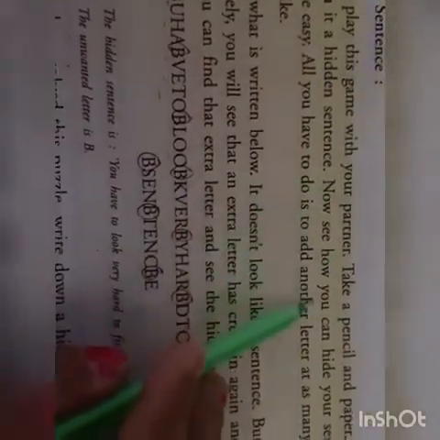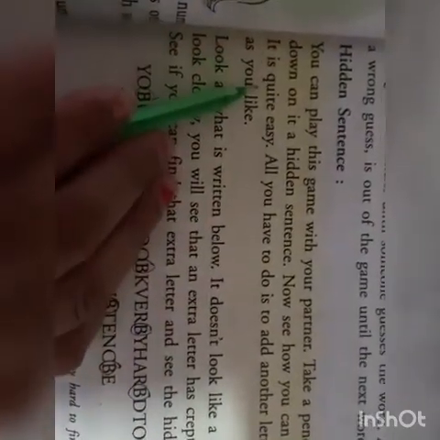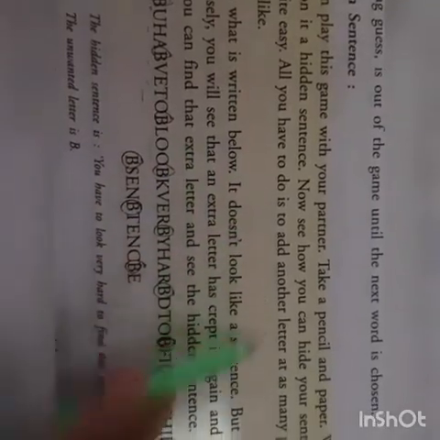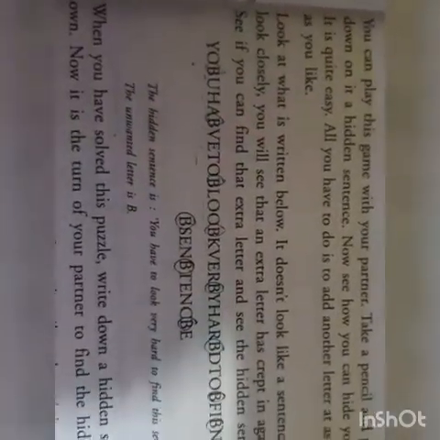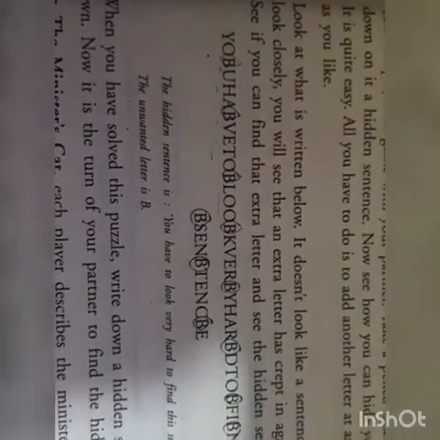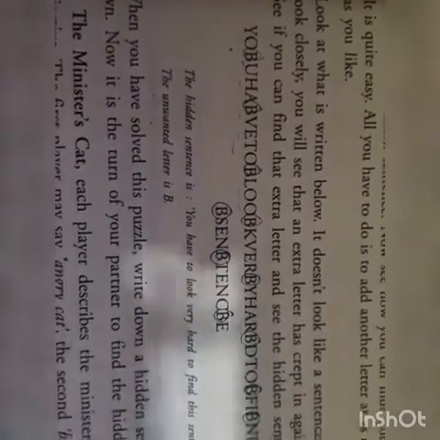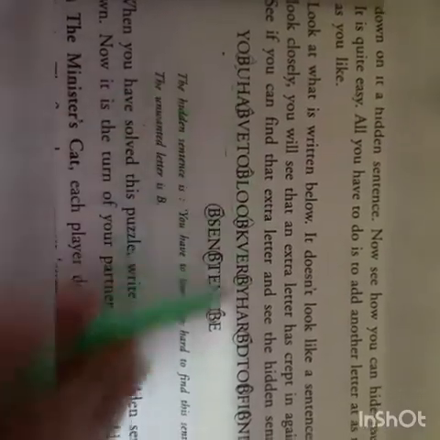Now see how you can hide your sentence. It's quite easy. All you have to do is to add another letter at as many places as you like. So just you have to add one extra letter which is not required in the sentence at all. मतलब ऐसा एक लेटर चूज करना है जो कि वो सेंटेंस के अंदर कहीं भी वो लेटर आना नहीं चाहिए. That letter you have to choose and put at many places wherever you like.